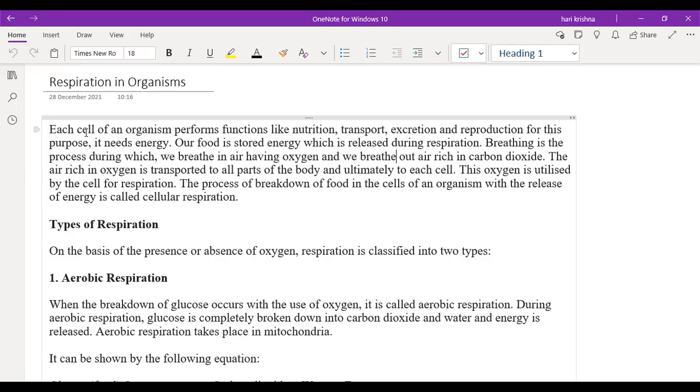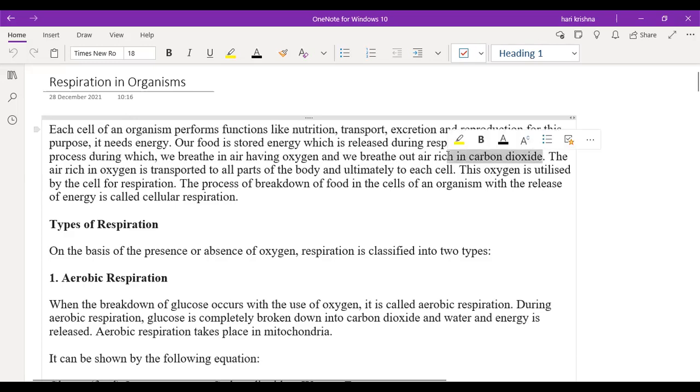For these processes to happen, it requires energy. This energy is obtained from the respiration process. Our food is stored, and it releases energy during respiration. Breathing is the process during which we breathe in air having oxygen and we breathe out air rich in carbon dioxide. Clear up to this point?